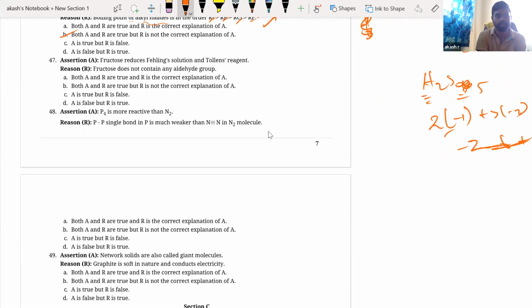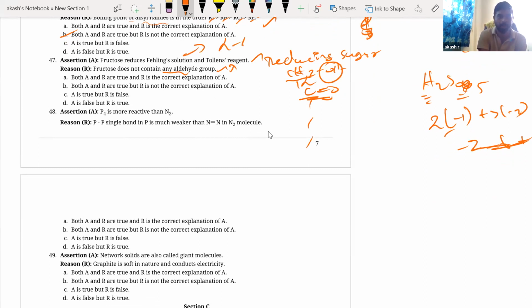Next. Fructose reduces Fehling solution and Tollens' reagent. Yes, because it's a reducing sugar. We know that fructose is a reducing sugar. Fructose does not contain any aldehyde group. This is also correct, but still it is giving me the Tollens' test because it is having an alpha hydroxy group. This is the structure, right? This is your carbonyl carbon, that is C double bond O, which is having an alpha hydroxy group. So why it gives the test is because an alpha hydroxy ketone is present. That is why it is giving me the Tollens' test. So A is true, R is true, but it is not the correct explanation.